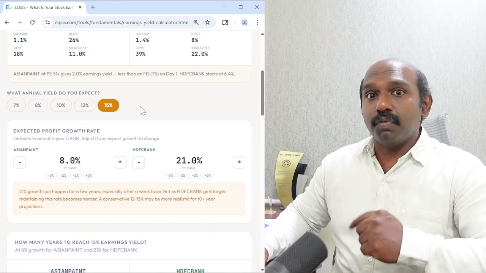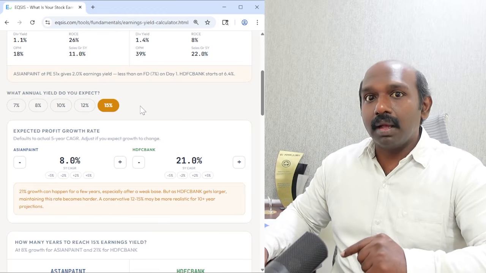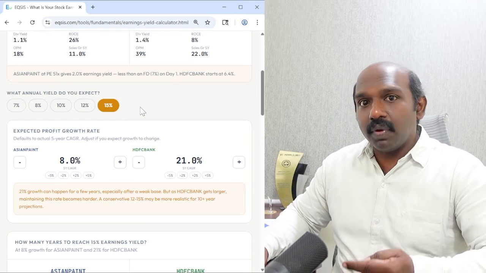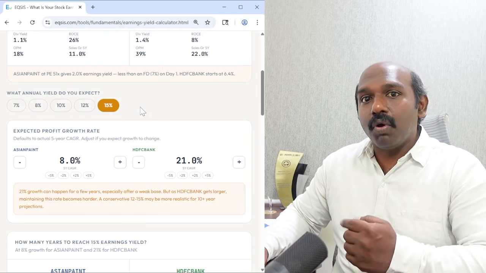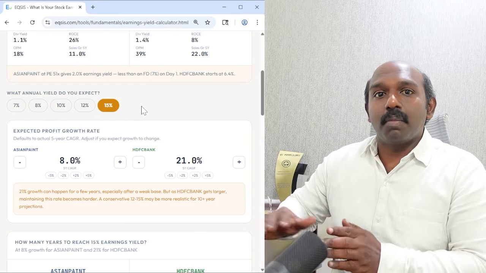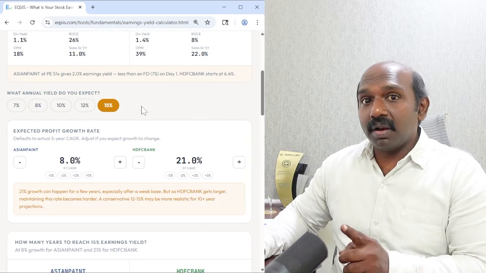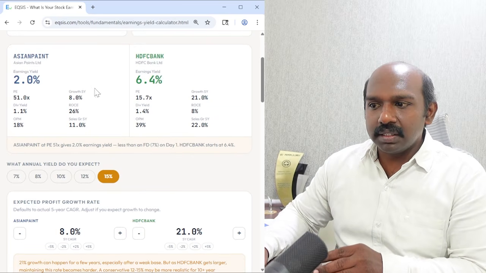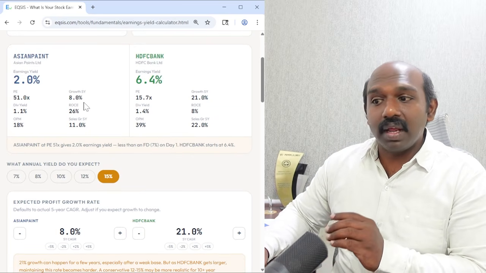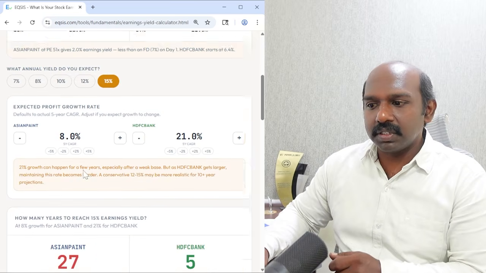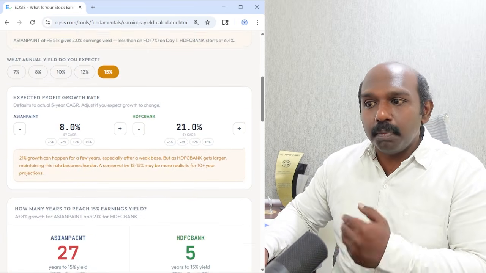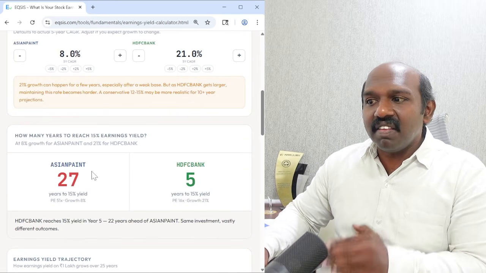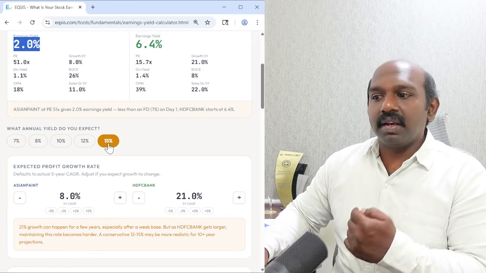It means for the next 5 years, it is not going to make the yield I'm expecting, but after the 5th year, it will start making that yield. And if it continues to grow further, then probably I may end up getting more returns than what I expected from a very long-term perspective. But remember, only by the fifth year can it meet my expectation. Similarly, if I go back to Asian Paints, their last 5 years growth rate is about 8%. And if it continues to grow at 8% with the current yield of 2%, then it takes so long, 27 years, to meet my expected returns of 15%.